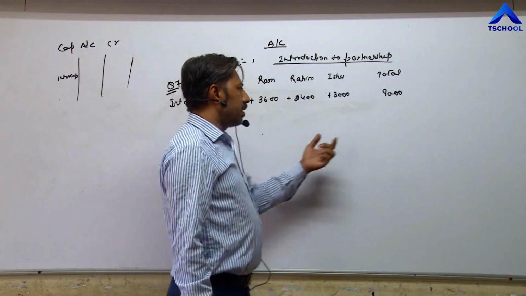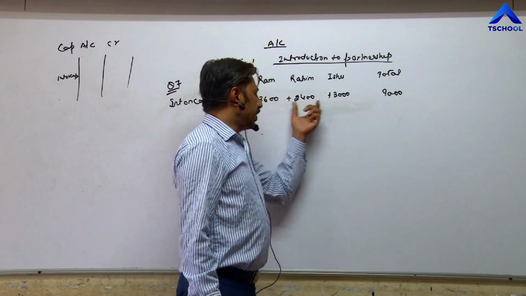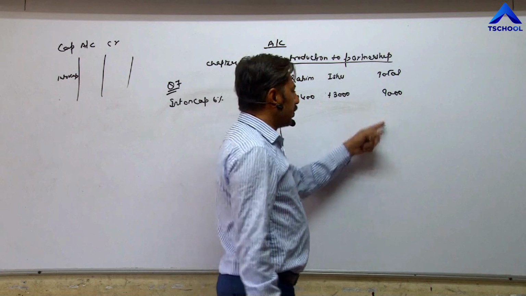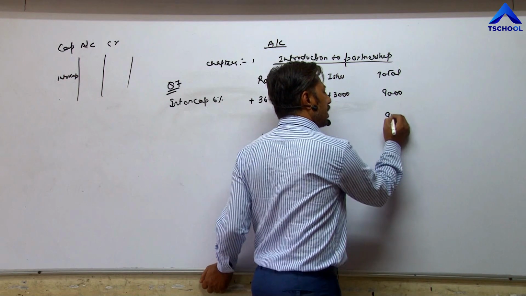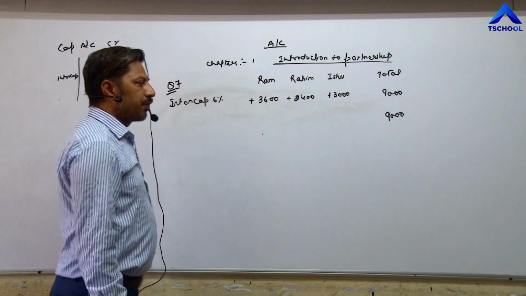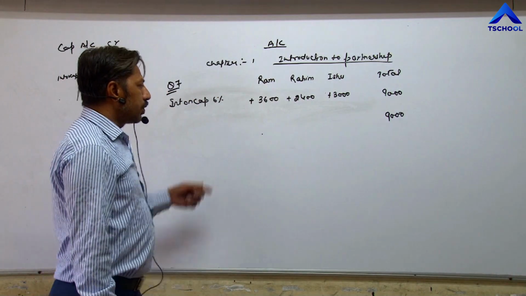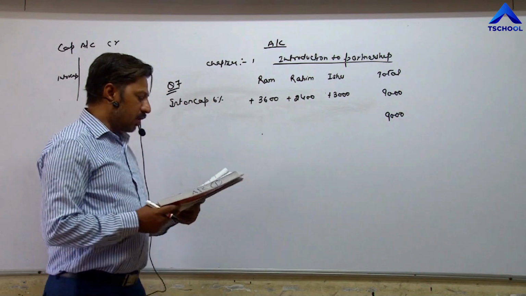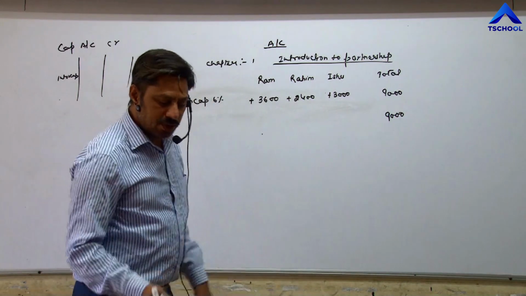When the firm will pay 9,000 rupees to these partners, the total profit of the firm reduces by how much amount? By the same 9,000 rupees. And profit is always distributed in profit loss sharing ratio. In this question, the profit loss sharing ratio is not given. So we have to assume 1:1:1.